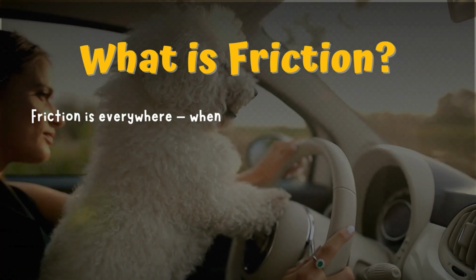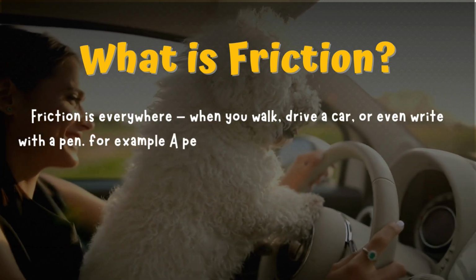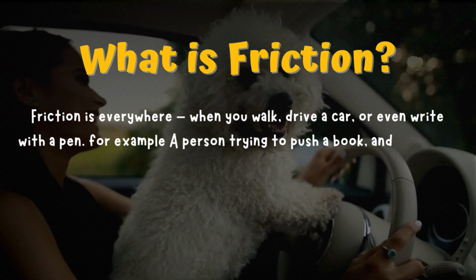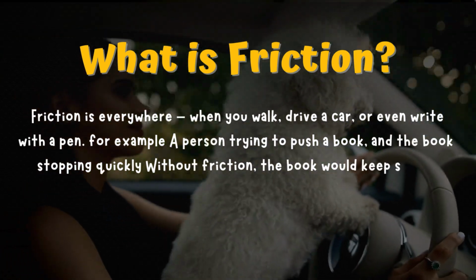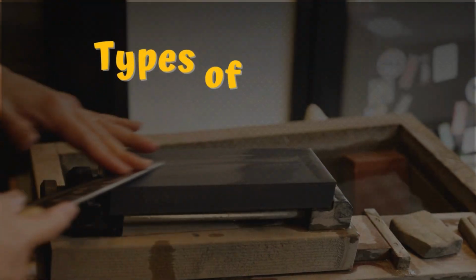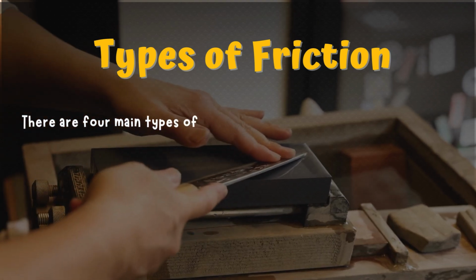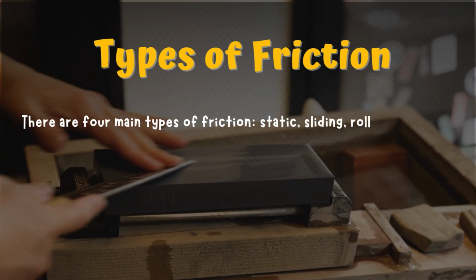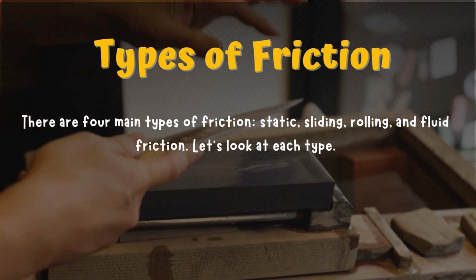Friction is everywhere when you walk, drive a car, or even write with a pen. For example, a person is trying to push a book, and the book stops quickly. Without friction, the book would keep sliding endlessly. Types of friction. There are 4 main types of friction: static, sliding, rolling, and fluid friction. Let's look at each type.